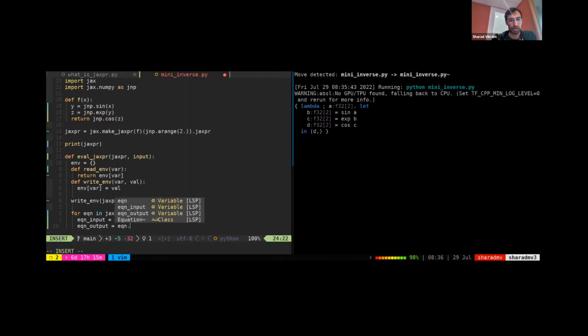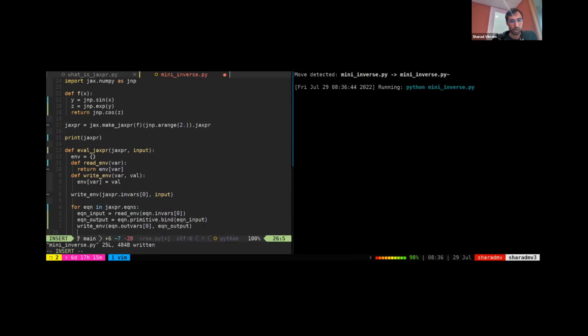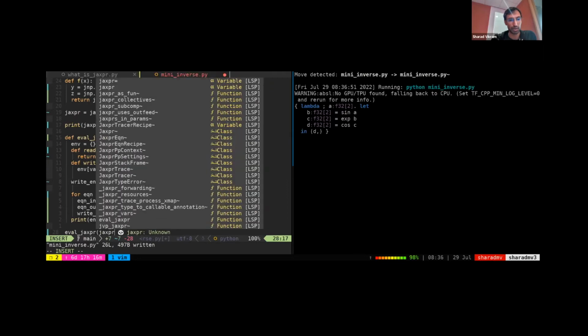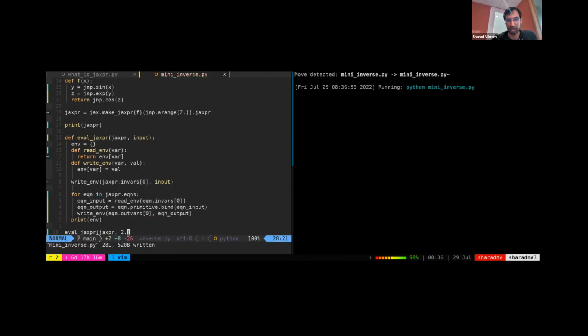Equation output equals eqn.primitive.bind. And bind is essentially how you call a primitive. So we're essentially executing sin on a. And then write_env(eqn.outvars[0], equation output). So what we're doing is looping through all the equations and populating this environment. And just as a quick test, I'll print out the environment at the end, just so you can see what's happening under the hood. So I'll call eval_jaxpr, jaxpr, and 2, and pray that everything works.